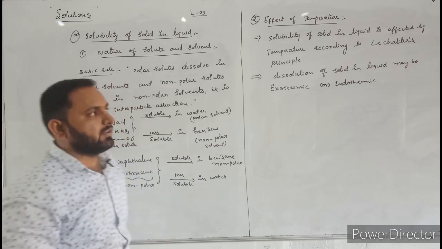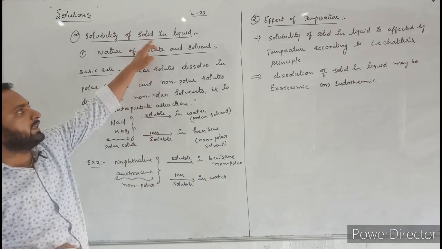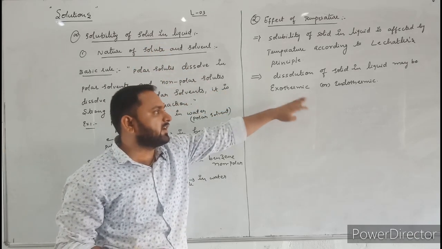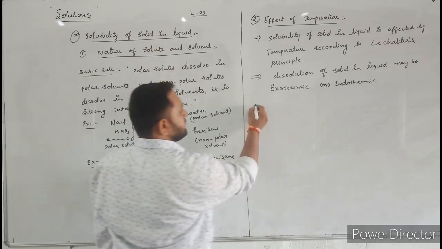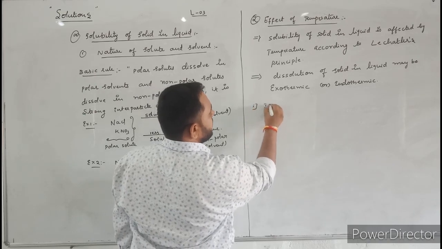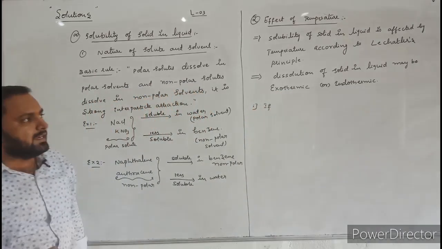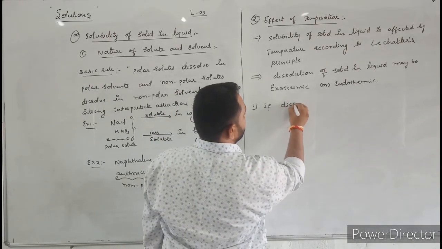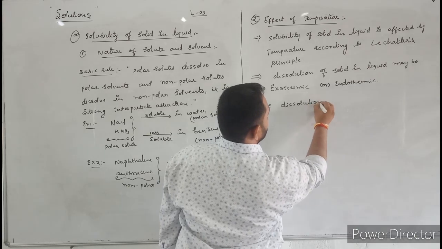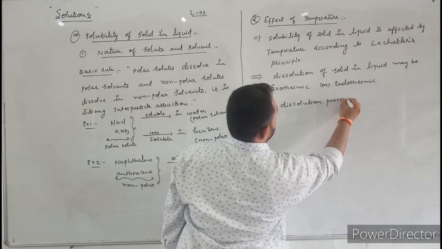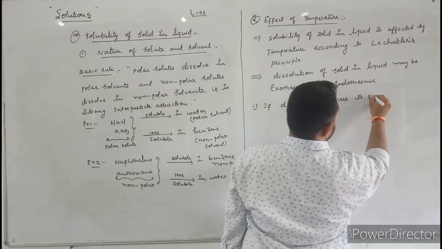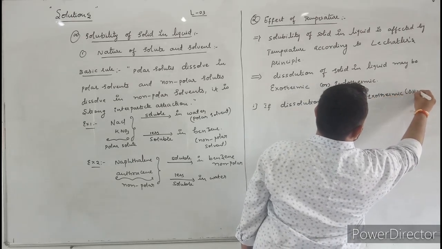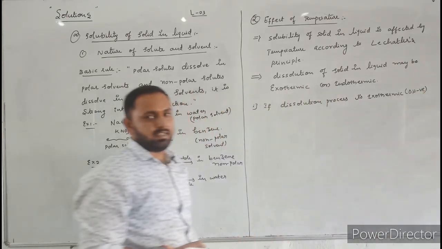Now let us discuss the effect of temperature on solubility of solid in liquid. The dissolution may be exothermic or it may be endothermic. Now let us discuss the first condition here. If the dissolution process is exothermic, here delta H is negative.